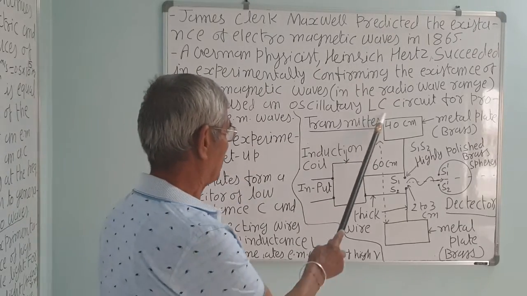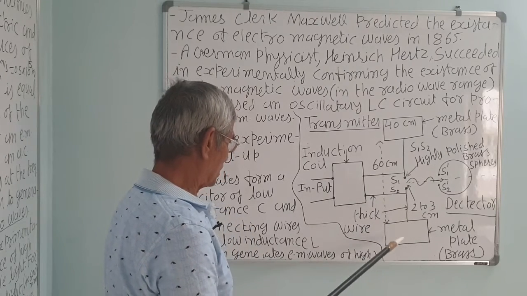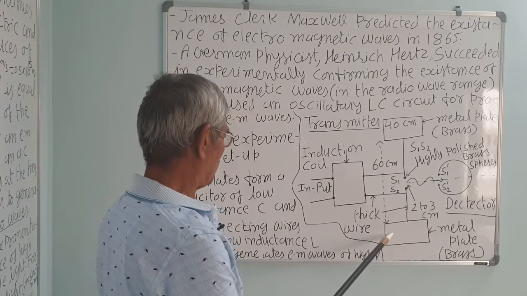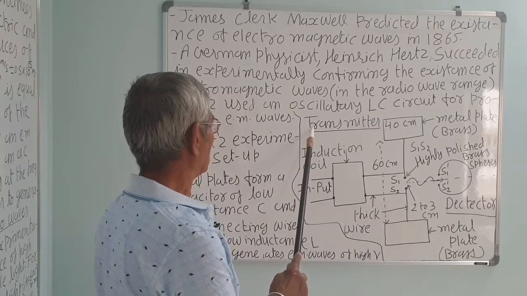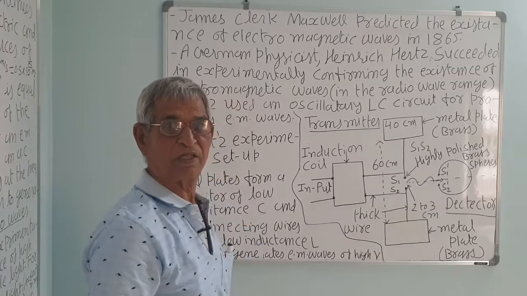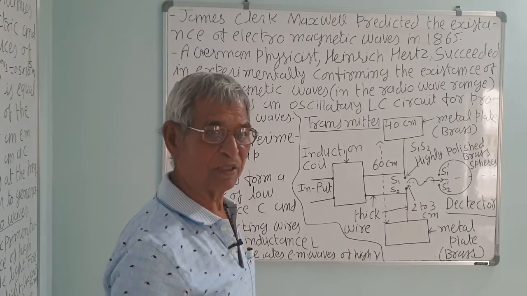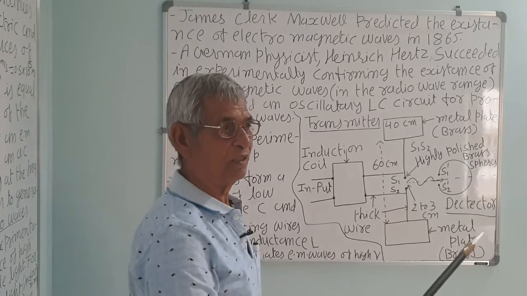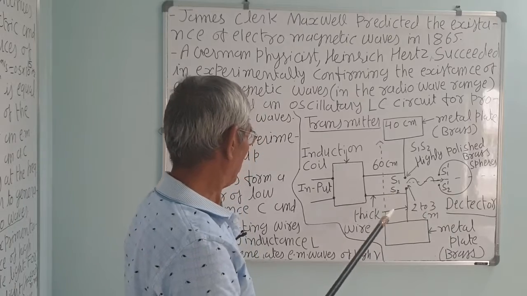This is his setup, experiment of this. This is a transmitter which produces electromagnetic waves and transmits. This is a transmitter. This is the detector or receiver, just as our radio. Radio is a receiver and radio station is a transmitting station.